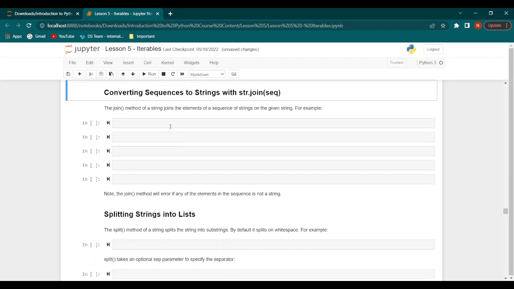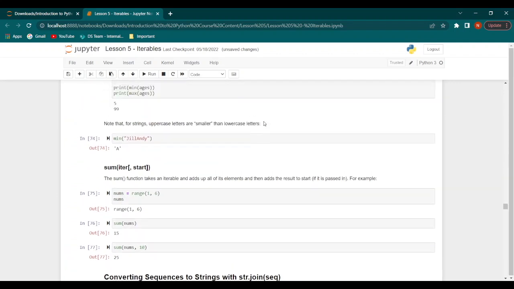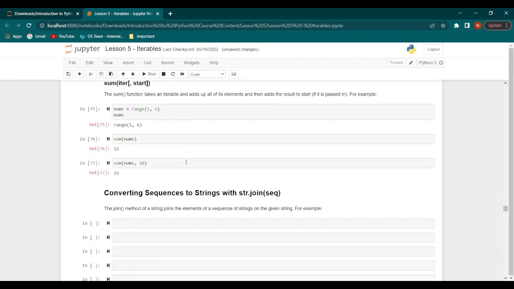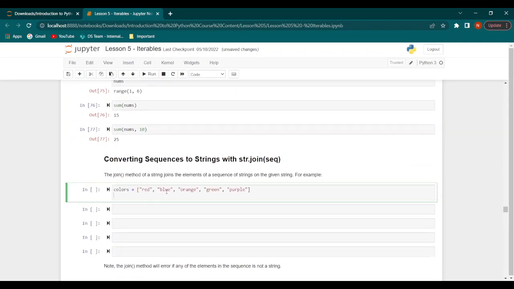Now let's see how we can convert sequences to strings with the help of the string.join function. This method is used to join the elements of a sequence of strings on the given string. So let's have a look at an example. Let's take our original list, colors. In fact, in this case, we can just copy and paste it. So we will take it from here and paste it here.